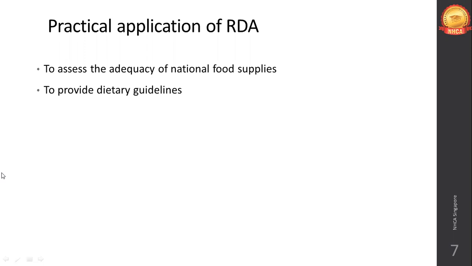Then we have to provide dietary guidelines. Because you will have an RDA table with you on hand always. Whoever comes to you for dietary guidelines, how much protein should I have, how much carbohydrates should I have, people will come and consult you on that. So your dietary guidelines will solely come out from the RDA table which you will use